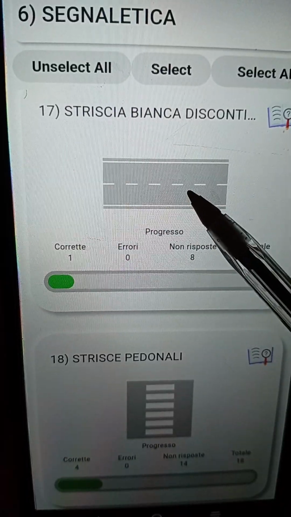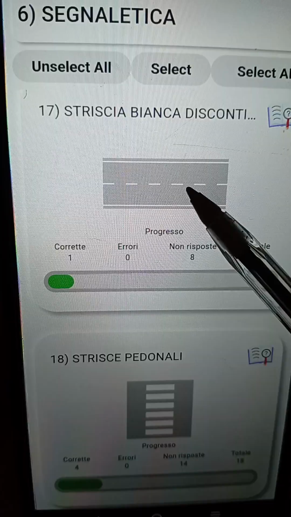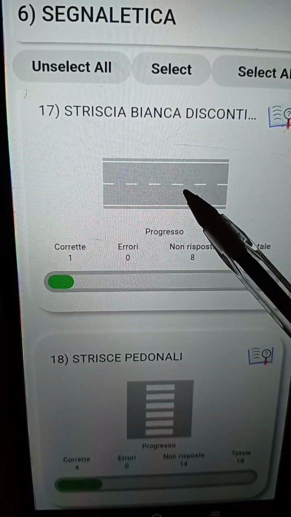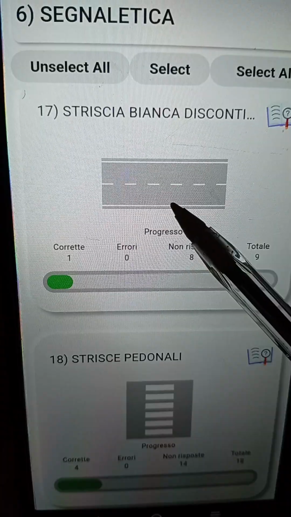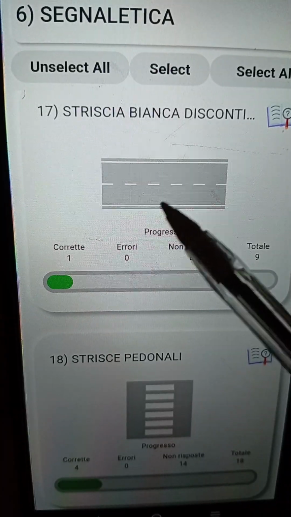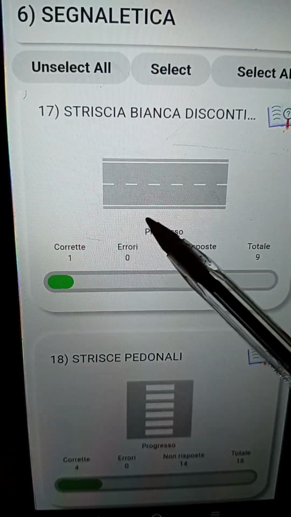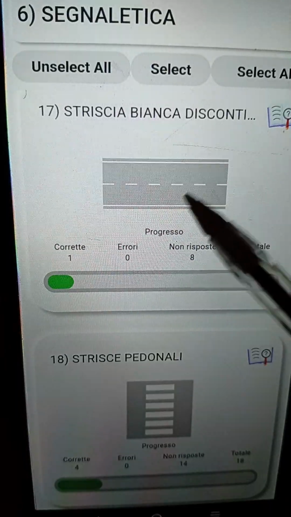Now, assuming this particular carreggiata is a senso unico, if you want to do sorpasso in curva, is it possible? Can you do sorpasso in curva when the road is a senso unico? Yes, of course, you can do sorpasso.